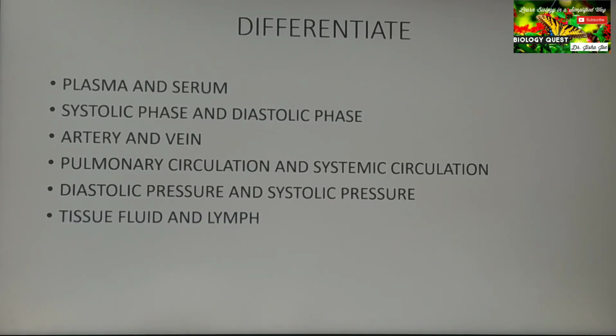Tissue fluid and lymph. Okay, what is tissue fluid? The fluid that is present in between the cells, which contains the plasma along with the WBCs. As we have seen in the last video, I have given a detailed description of the difference between tissue fluid and lymph.